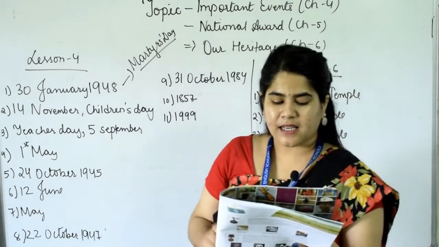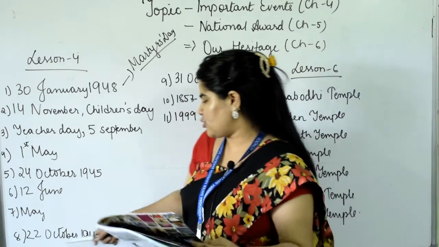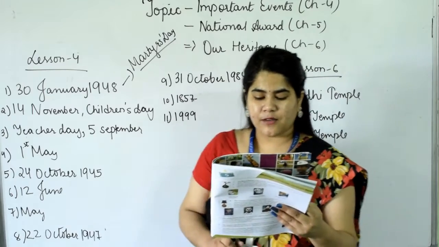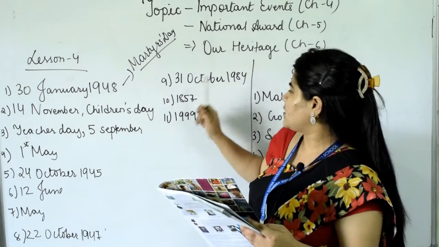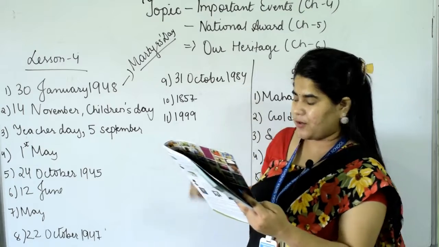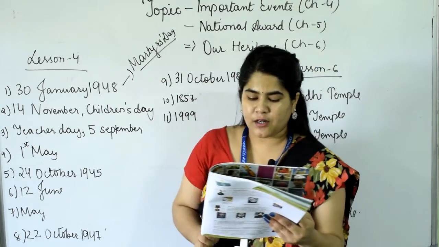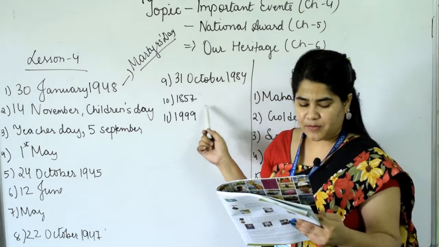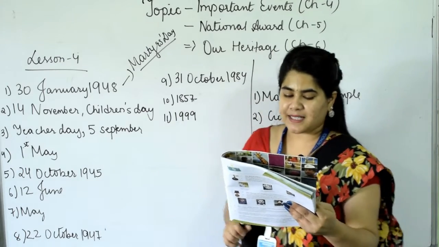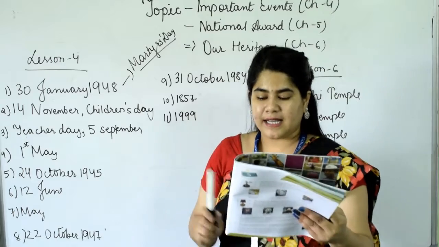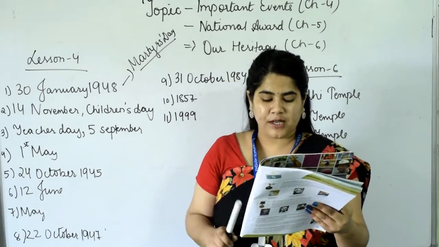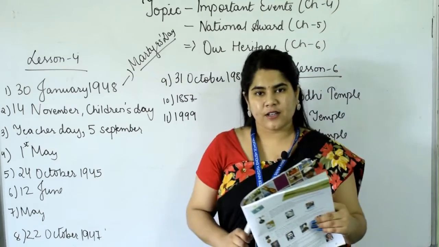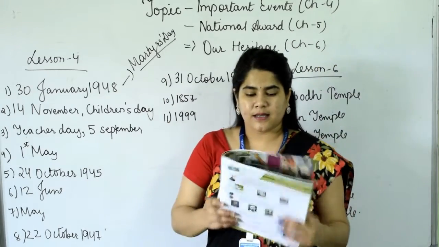Number 8, Pakistan invaded India for the first time on 22 October 1947. Number 9, Indira Gandhi was assassinated on 31st October 1984. Number 10, dash was the year of the first war of Indian independence, that is 1857. Last one, in which year did Pakistani militants infiltrate in the Kargil section of Jammu and Kashmir, which led to the Kargil war? Which year? It's 1999. Okay, note down all this.